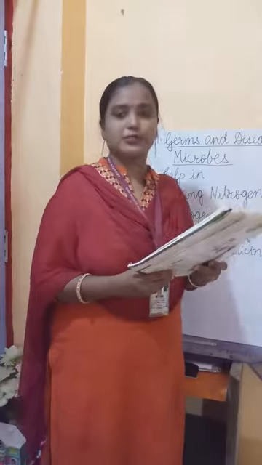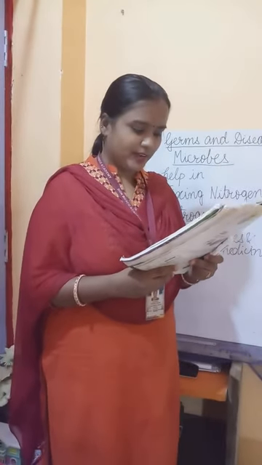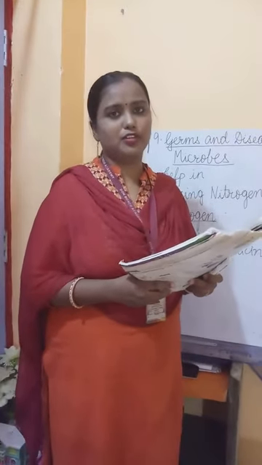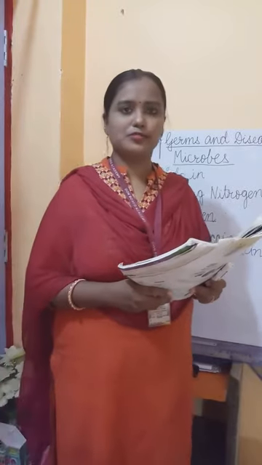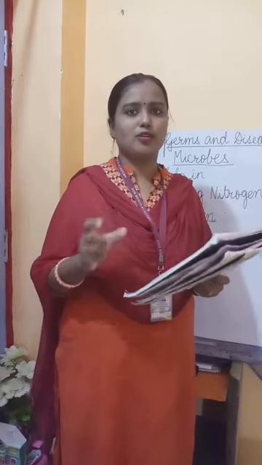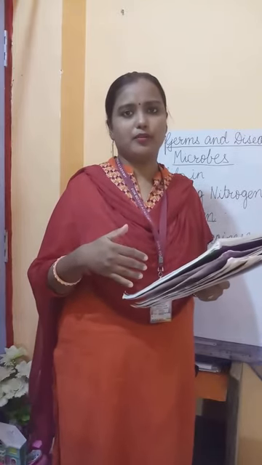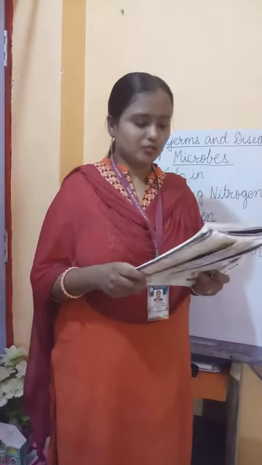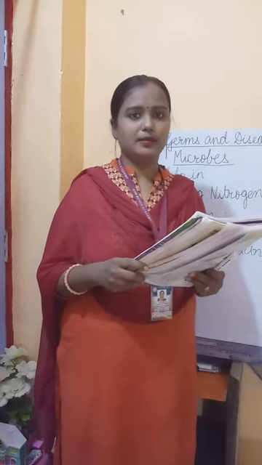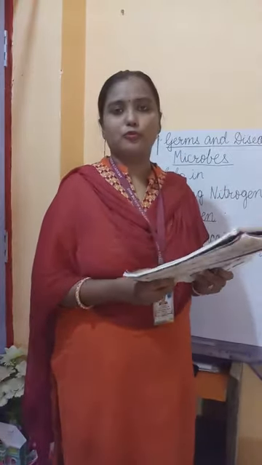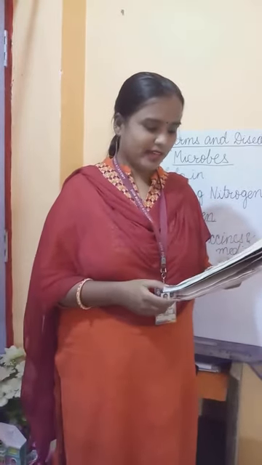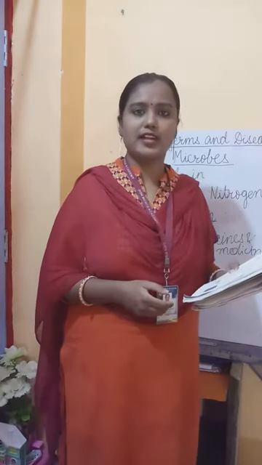So now antibiotics, what are these antibiotics? These antibiotics are medicines that destroy disease causing microbes. As I told you earlier, there are microbes which are useful to us, and there are many other microbes which are harmful to us. So these disease causing microbes, when they enter inside our body, we suffer from many diseases. So these antibiotics are prepared to kill those disease causing microbes. So what are antibiotics made up of? They are made up of bacteria and fungi. These bacteria and fungi are used to make antibiotics.